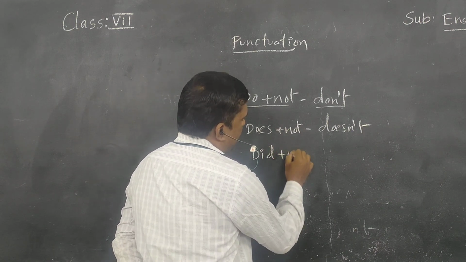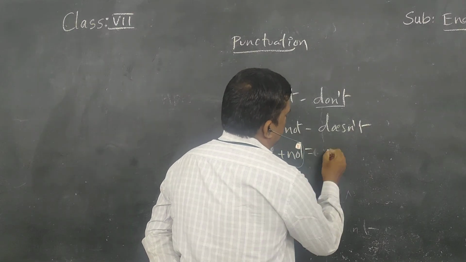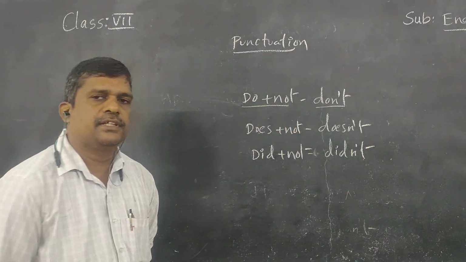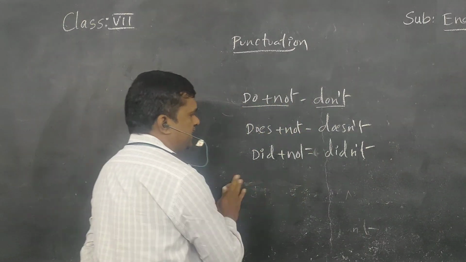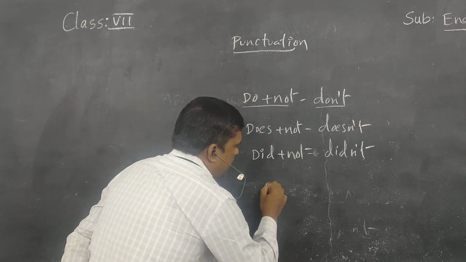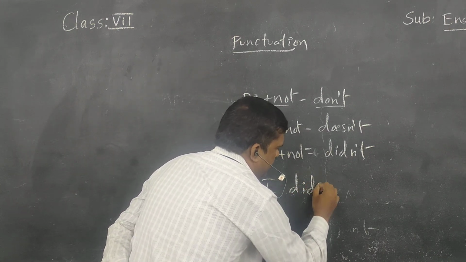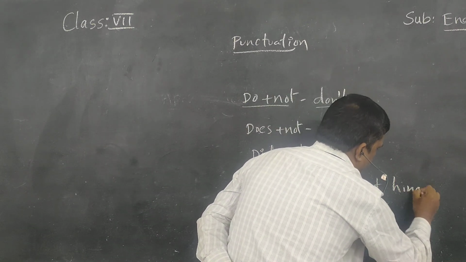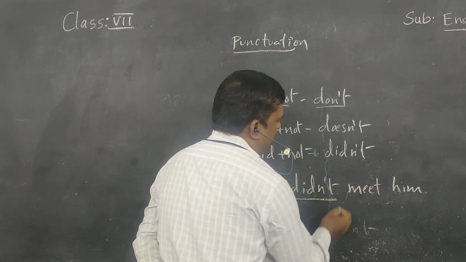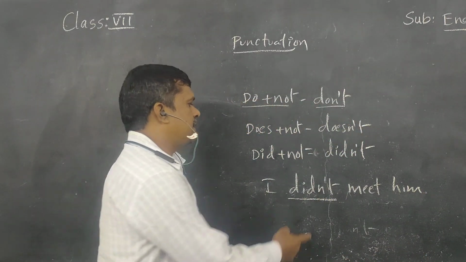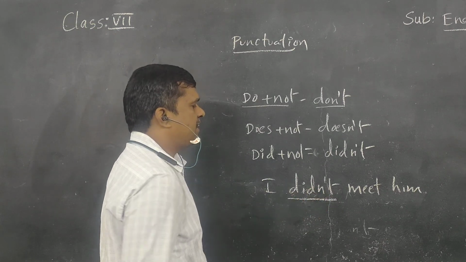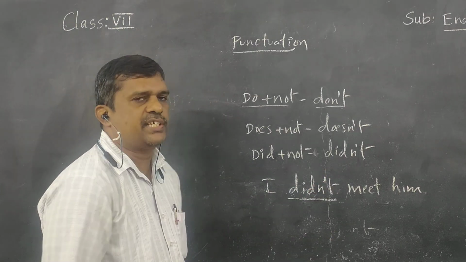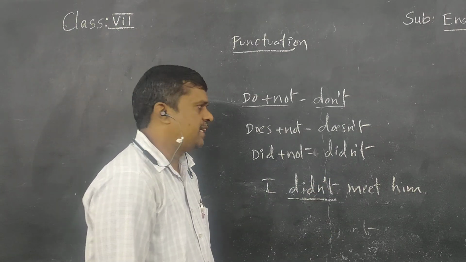Did plus not becomes didn't. For example, I didn't meet him. When we add not with did, it becomes didn't, so the apostrophe must be used here. Understand that?